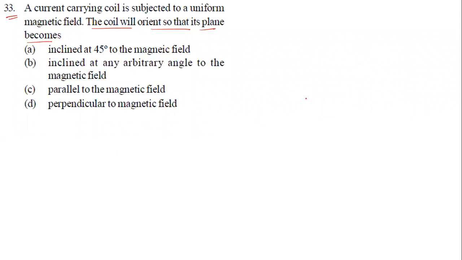Now let us take a coil. This is a coil, and we keep it in a uniform magnetic field, meaning subjected to a uniform magnetic field. It is going to carry some current. Let's say the current is like this, in the anti-clockwise direction.